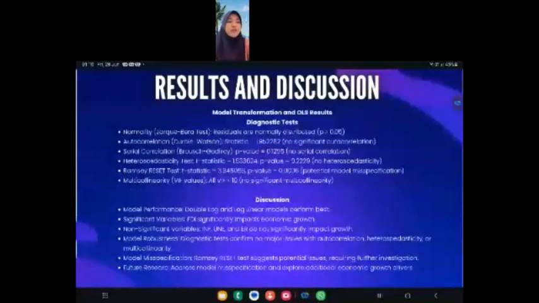For discussion, for the model performance, the double log and log linear models perform best. Significant variable: FDI significantly impacts economic growth. Non-significant variables: INF, UNE, and ER do not significantly impact growth. The diagnostic tests confirm no major issues, and model misspecification is considered an issue. Future research should address model misspecification and explore education and economic growth. So I pass to the next presenter.